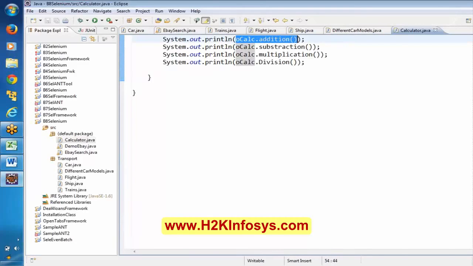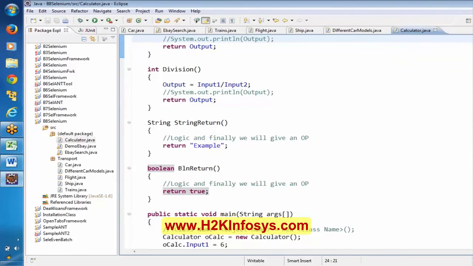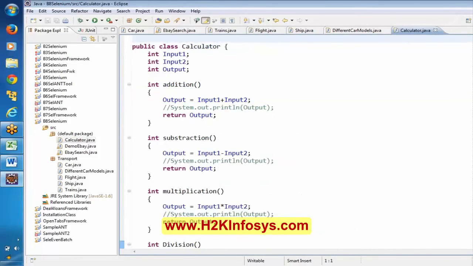Previously I did not need to mention it like this. Why did we not mention it like this? We just simply said ocalculate.addition, because in the previous case we were directly printing them, System.out.println, right there. So here our intention is to learn this return data type, the method return data type.